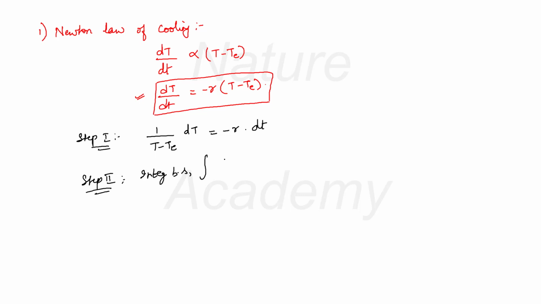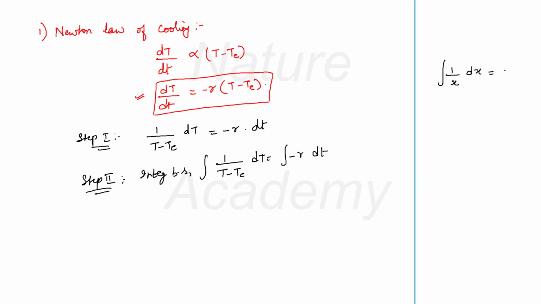That means the integral of 1 by (t − te) dt will be equal to the integral of −r dt. Here you can write the integral of 1 by x dx is equal to log x.